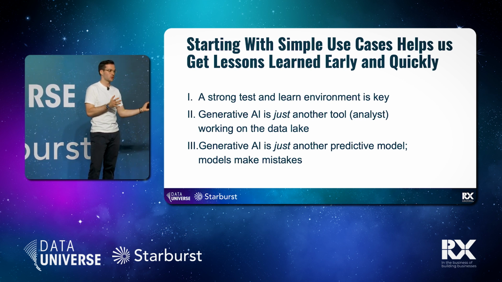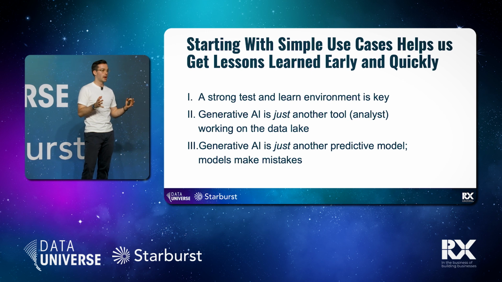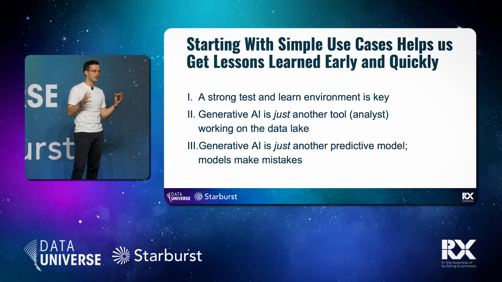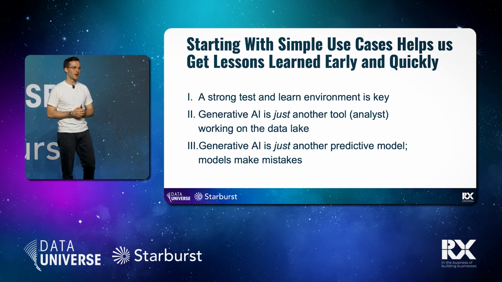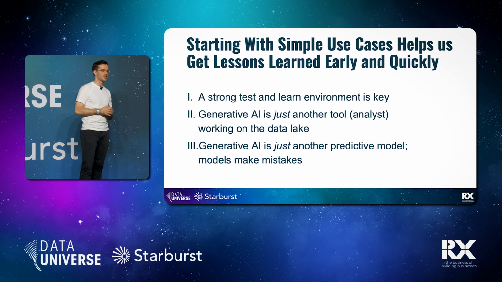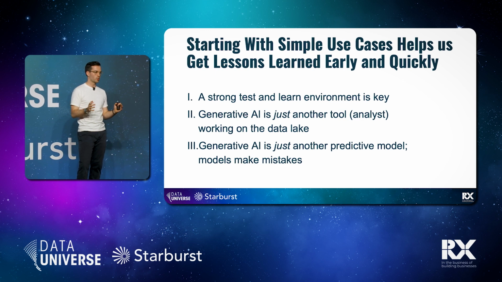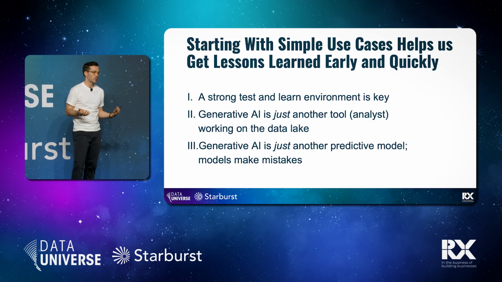With Starburst, we've been setting up our data infrastructure in a data mesh approach. For more details, I would also recommend talking to our data engineers sitting over there. But what we've learned is that with a data mesh approach to how we set up our data, we didn't really need to change anything about our data lake.